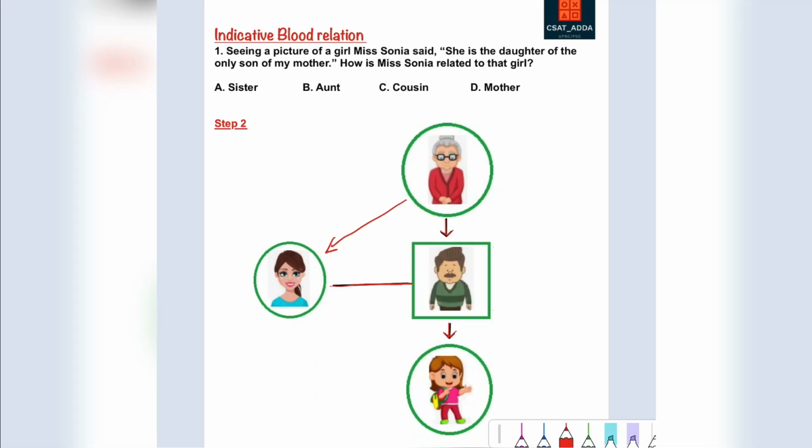So here in this relation you can see that Sonia and the person who is mentioned as my mother's son are siblings, and hence Sonia and the girl have a relationship of aunt and niece. So the answer here is aunt.